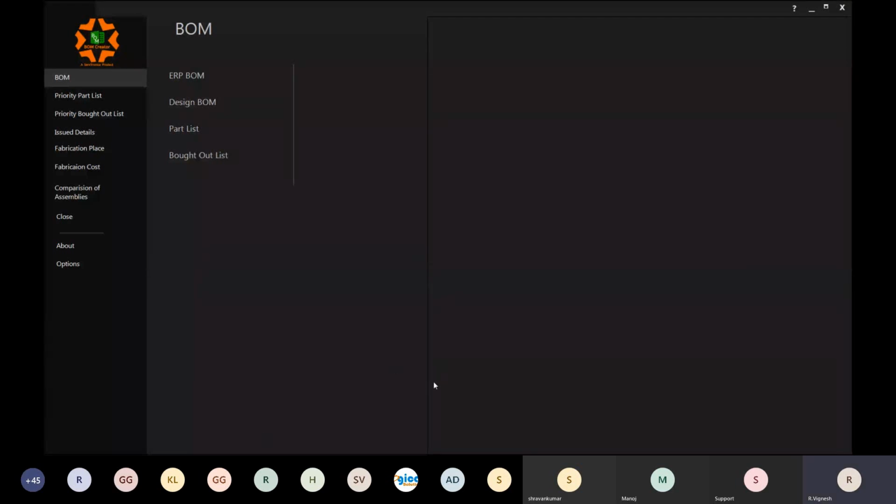So now, there's a basic interface. Under BOM, we have ERP BOM, design BOM, part list, and spot out list. When I click on ERP BOM, it gives me a ready-to-upload SAP or ERP BOM directly from our SolidWorks CAD system. Whatever output you get can be readily uploaded in your SAP or ERP system.